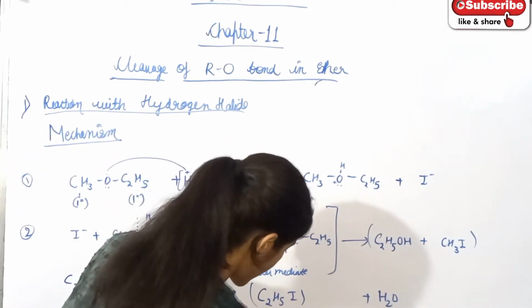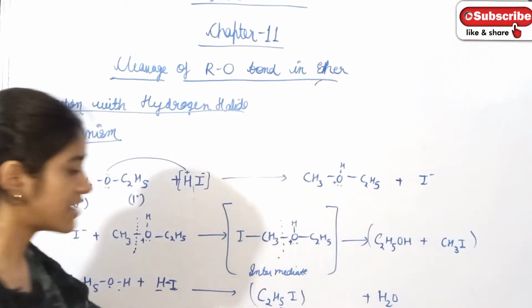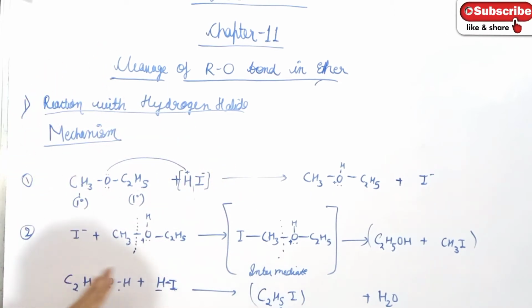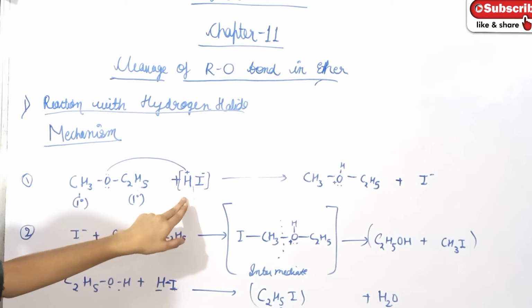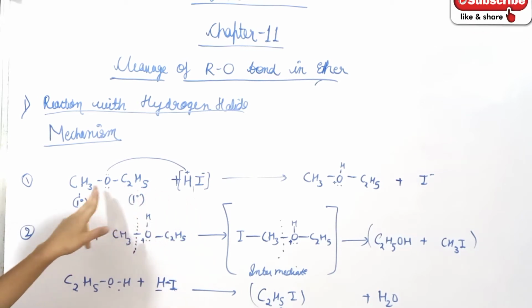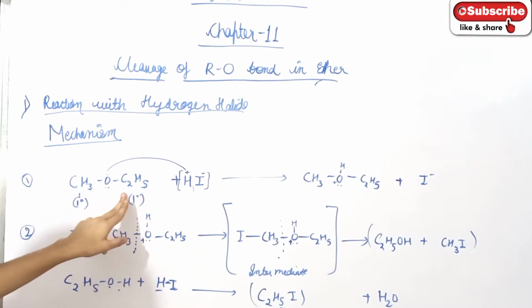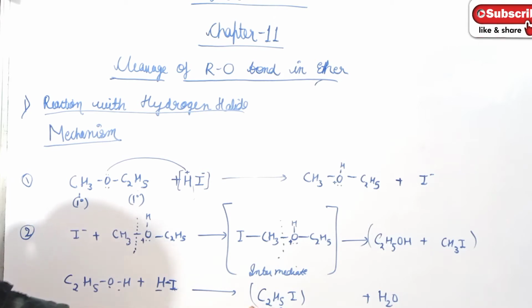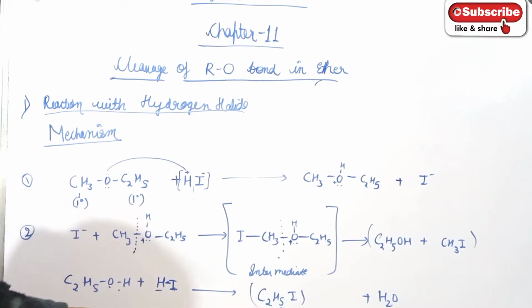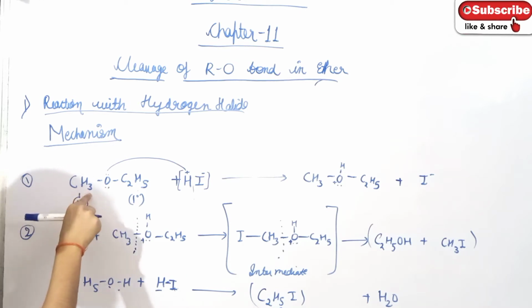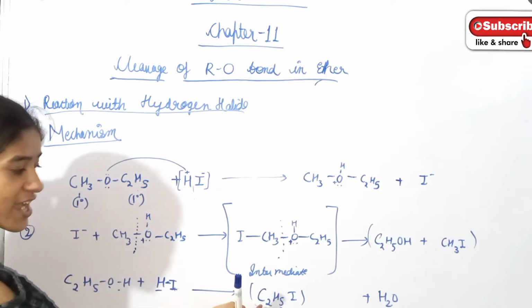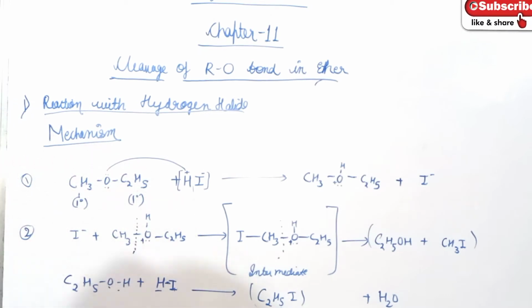This is R and X. So we have discussed the mechanism of the cleavage of ether with hydrogen iodide. If both the groups are primary alkyl, then a primary alkyl halide is formed. If any of them is a tertiary alkyl group, then a tertiary halide is formed. Let's see.